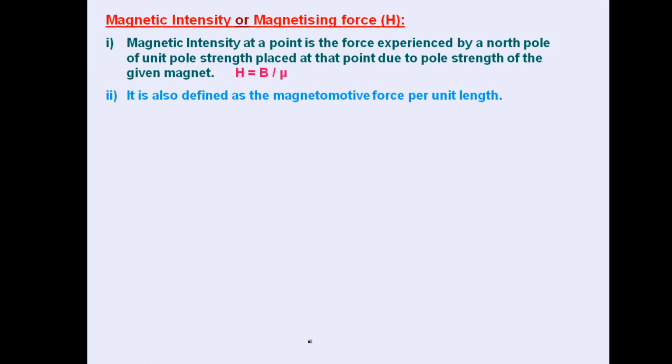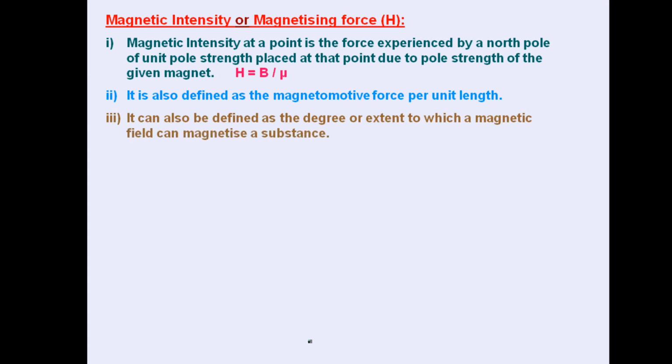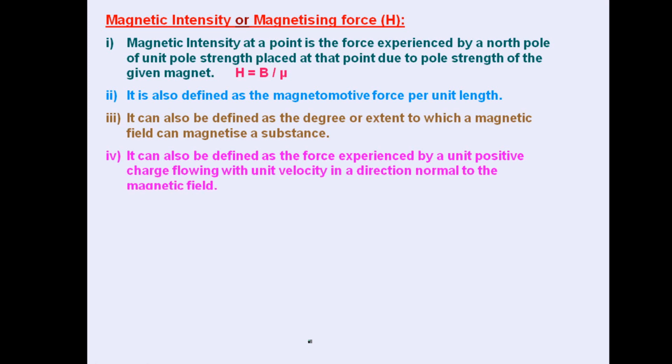The formula is H equals B by mu also. Here H is the magnetizing force, B is the applied magnetic field, and mu is the permeability. It is also defined as magnetomotive force per unit length. It can also be defined as the degree or extent to which a magnetic field can magnetize a substance. Basically, magnetizing intensity or magnetizing force is the ability of the magnet to magnetize a substance. The stronger the magnet is, the higher will be its ability to magnetize the substance.